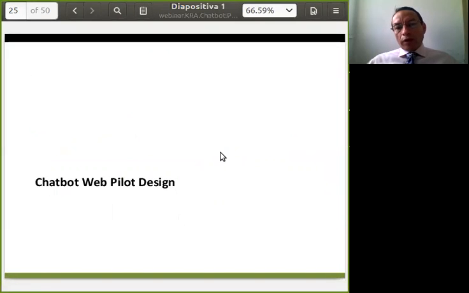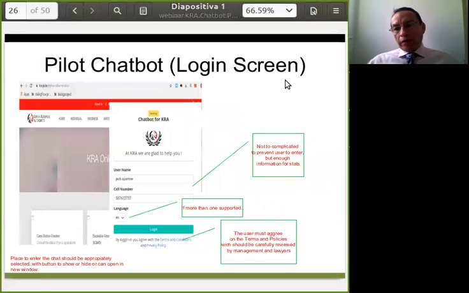Well, now we can go a little deeper in how we design the chatbot web pilot. This is an example of the login screen we developed for the pilot chatbot. In this case, we see here in the background the KRA portal where we suggest to include a small button that will be available to the user to click, and then this login screen will come out.